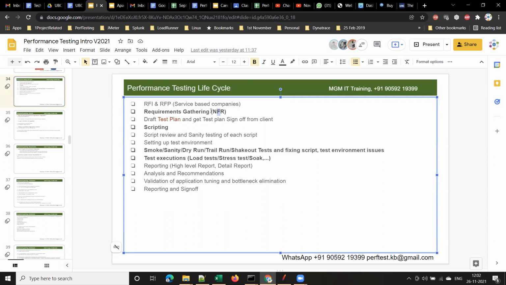In the next phase, every team member will be involved, and we will collect the non-functional requirements for that project from the client. We will have regular team meetings with the client and collect the requirements. Once we collect the requirements, the team lead or project lead will prepare something called a test plan document. The test plan document will list out the complete approach: how we are going to plan the test, what the timelines are, what the team structure is.